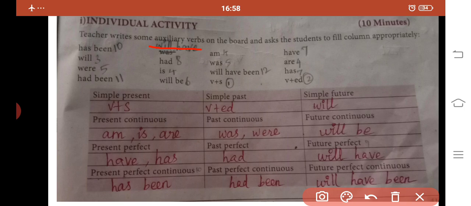In the simple present tense we can put the verb, then we can add the s form. In the simple past we have to add ed with the verb. For example, if we take the word walk, this is the main verb, the base form of the verb.